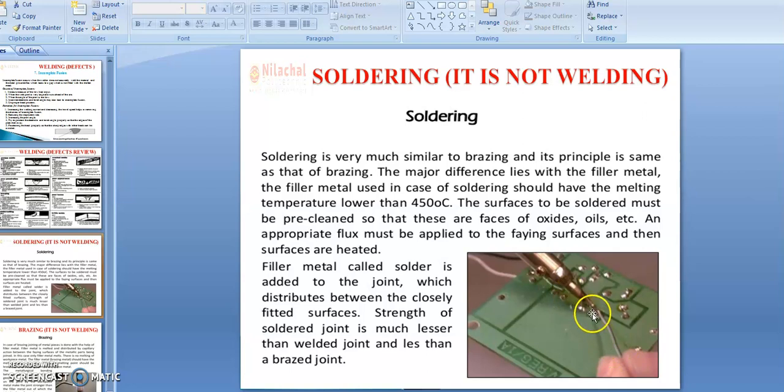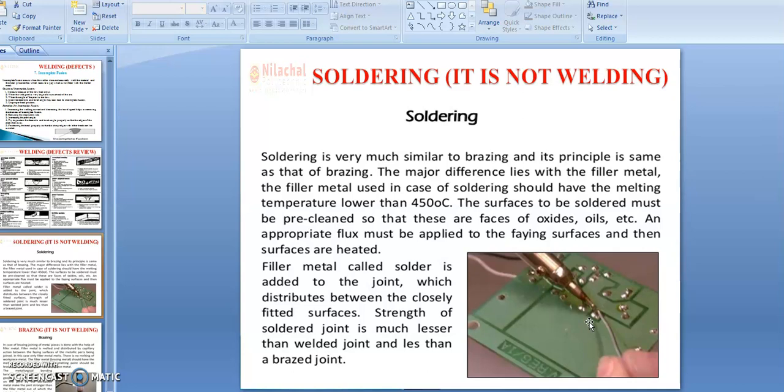So this is not so-called welding. Soldering means we provide only the heat required, that is, less than 450 degrees Celsius. If you compare brazing, soldering and welding, welding is going to provide you the maximum strength.